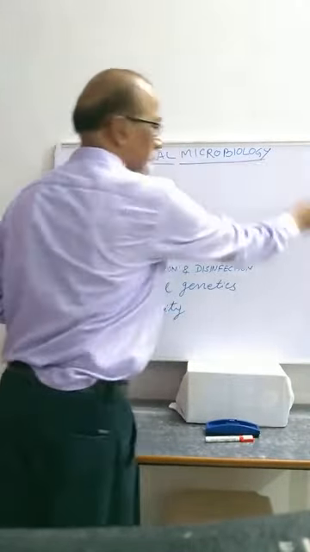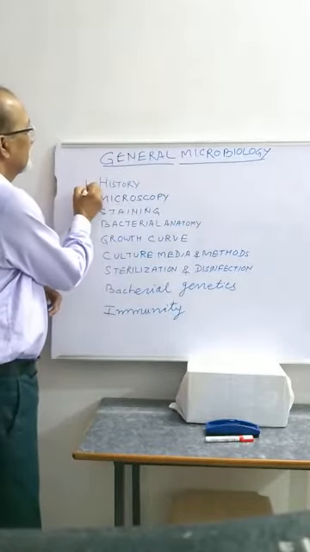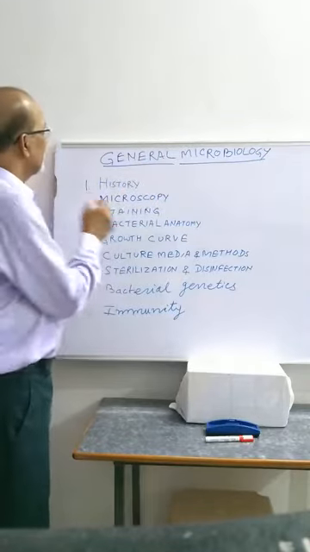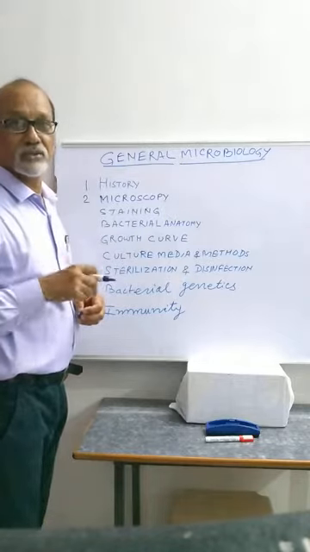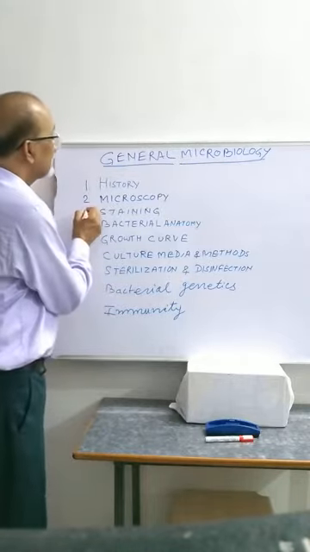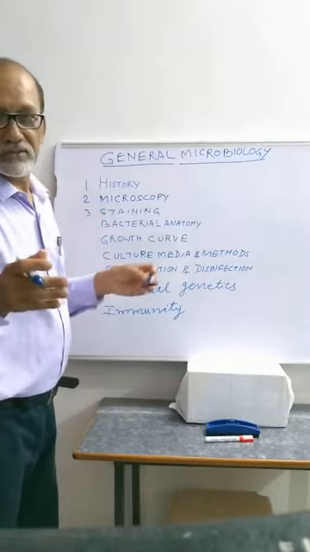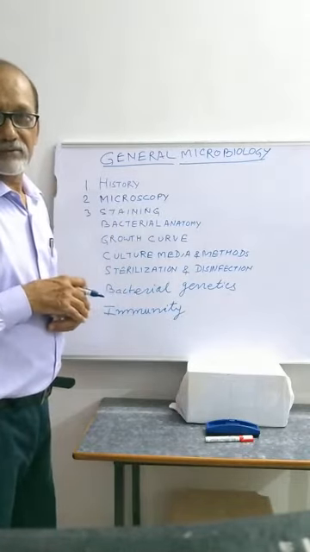We will study general microbiology under these points. One will be the history, in which we study the scientists. Second will be microscopy, in which we study the microscope, types of microscope, and their parts and uses. The third one is staining, the process by which we stain the slides used under the microscope.